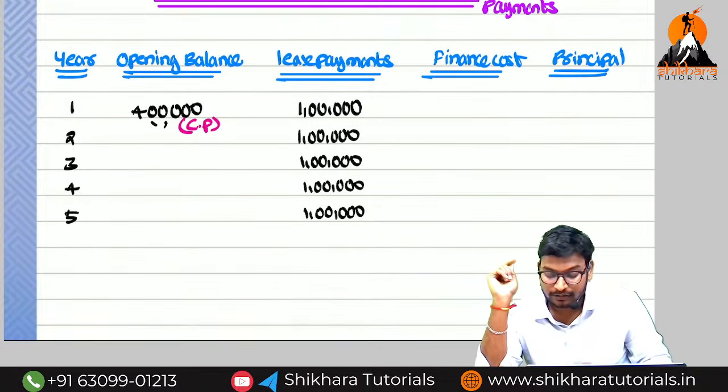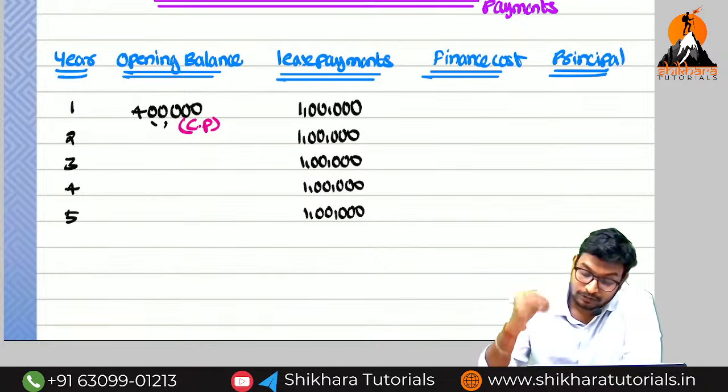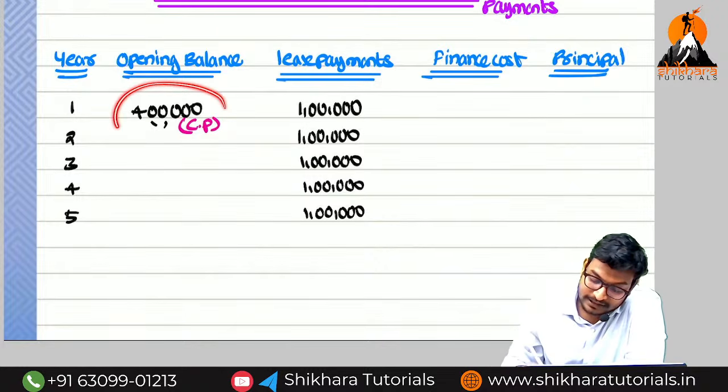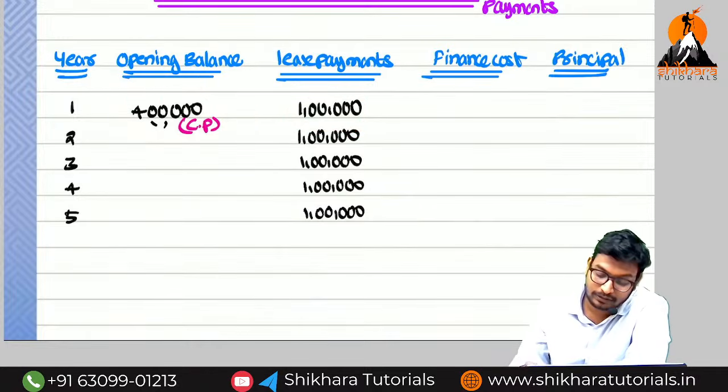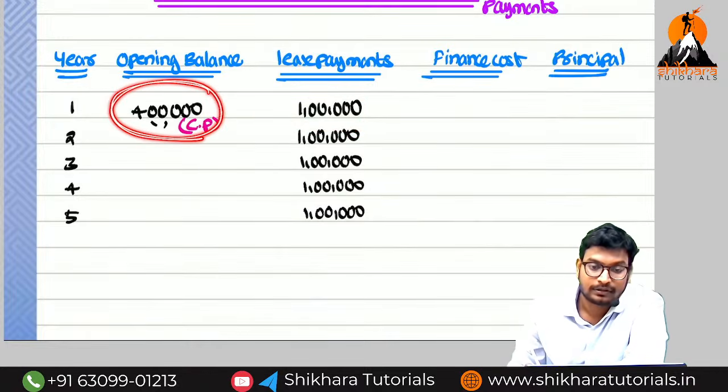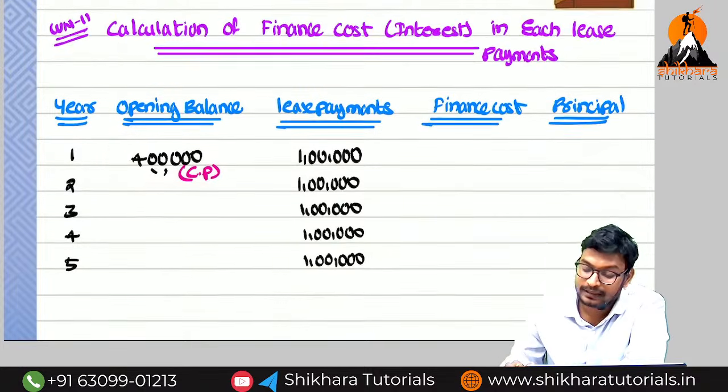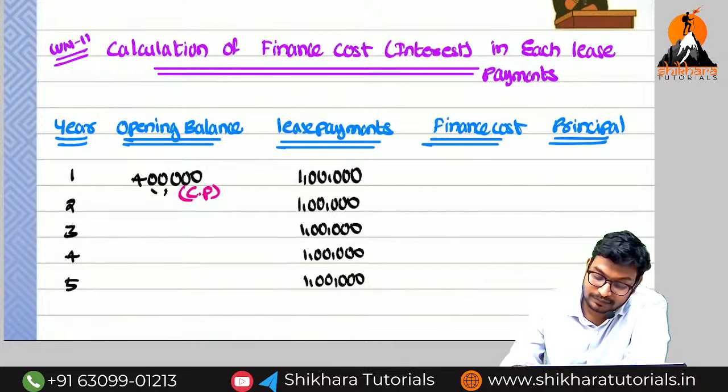Okay? So now you need to charge the interest on the principal amount, on the installment amount, amma. We need to charge the interest on the opening balance. So what is the opening balance here, ma? 4 lakhs. So 4 lakhs into what is the interest, sir? Here interest is nothing but the discounting factor, the rate of 10% they have given in the question.